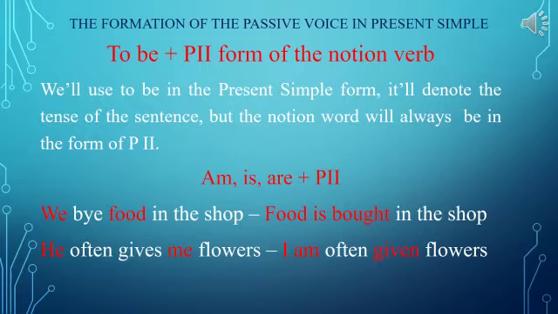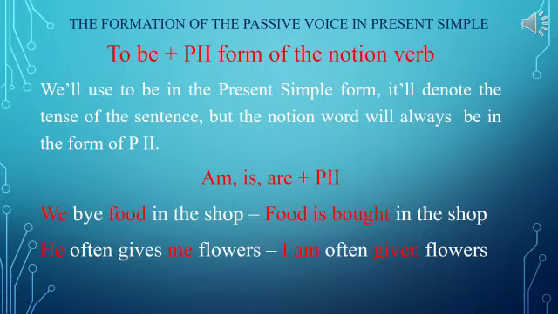The verb to be will denote the tense of the sentence, but the notion verb will always be used in participle two form. Am, is, are, the forms of the verb to be in present simple, and participle two.